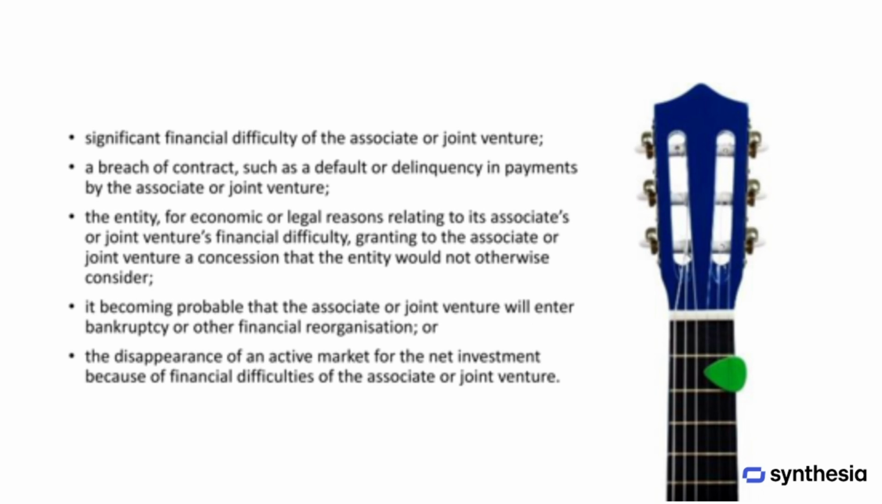Some examples of objective evidence of impairment include situations such as significant financial difficulty experienced by the associate or joint venture, or when there's a breach of contract, like missed or late payments by the associate or joint venture. It could also be when the entity, due to economic or legal reasons tied to the associate's or joint venture's financial struggles, grants concessions that it otherwise wouldn't consider. Another sign is when it becomes likely that the associate or joint venture will enter bankruptcy or undergo some form of financial reorganization. Lastly, the loss of an active market for the net investment because of these financial difficulties can also indicate impairment.